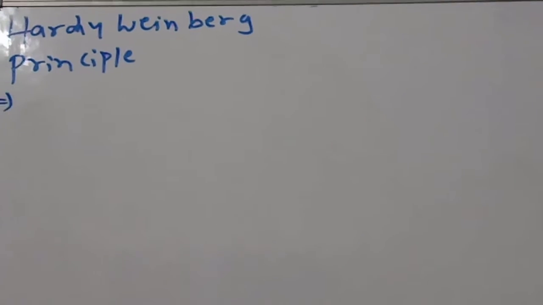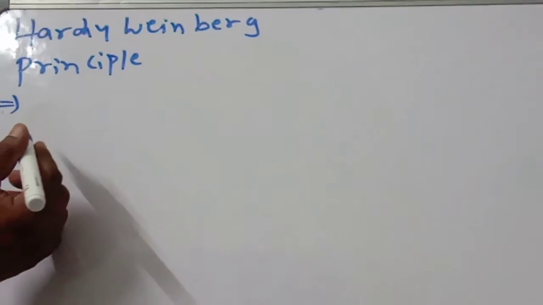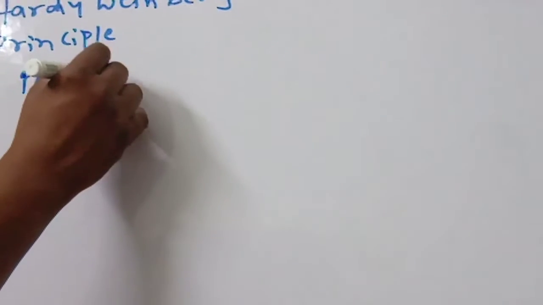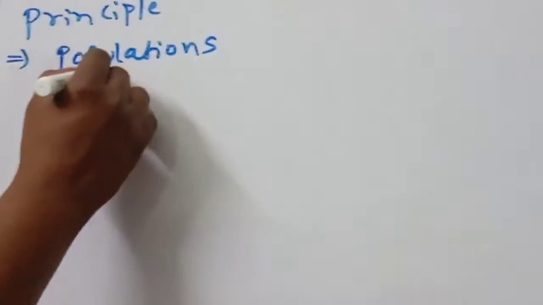For example, populations are there. In nature, populations are usually evolving.